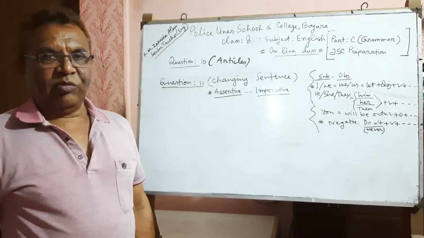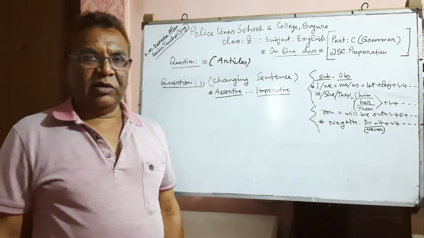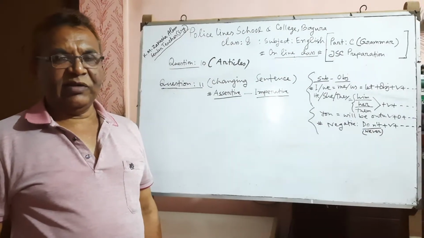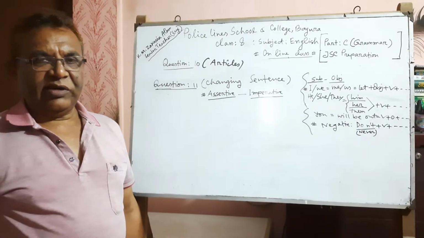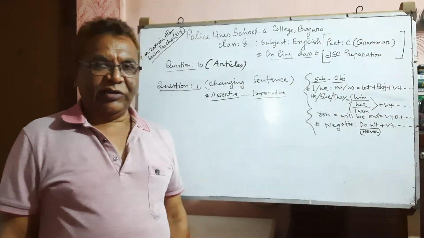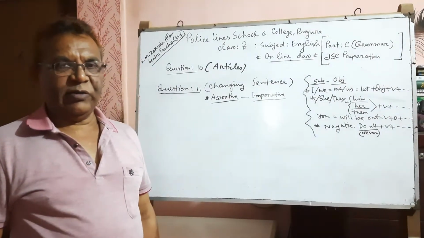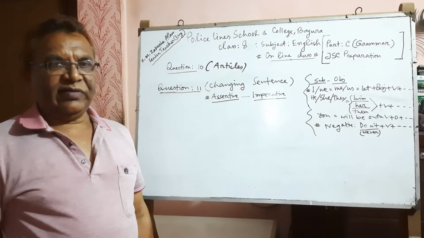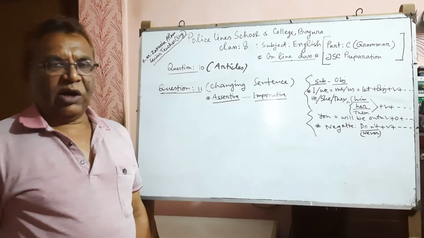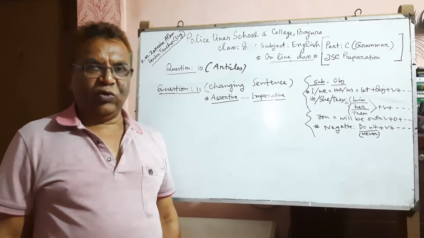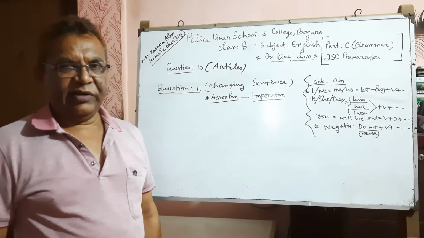When a vowel is used in the sentence as a consonant, then article a is used. Take note: Iron is a useful metal.